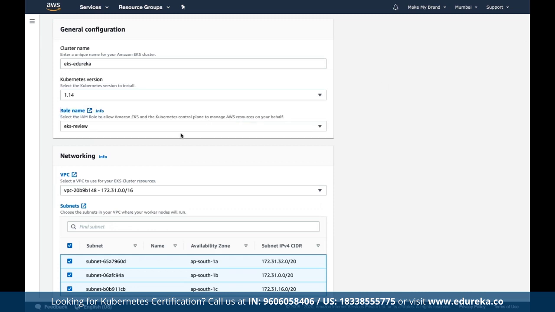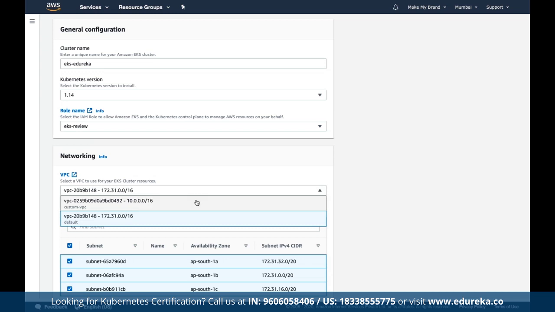And then we can define the role name here, because a role has to be assigned. Unless we have a role defined here, we won't be able to create the cluster. So here we can define the VPC, that means the custom VPC that we may have created. We can choose the default one, or we can choose the custom one as well. We can choose either accordingly.